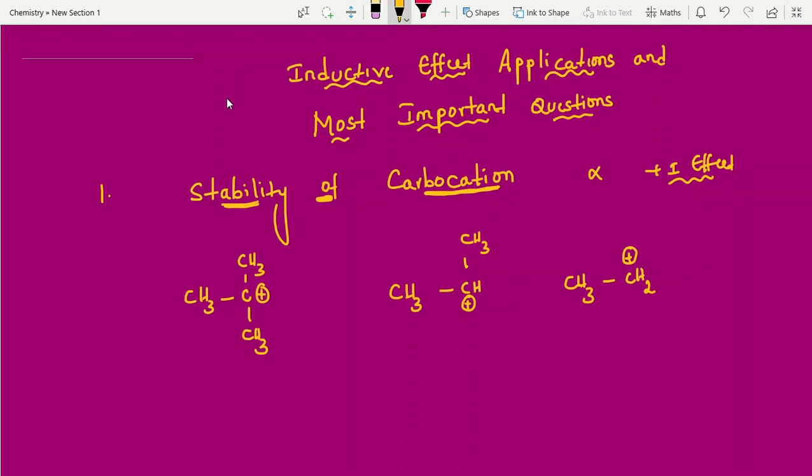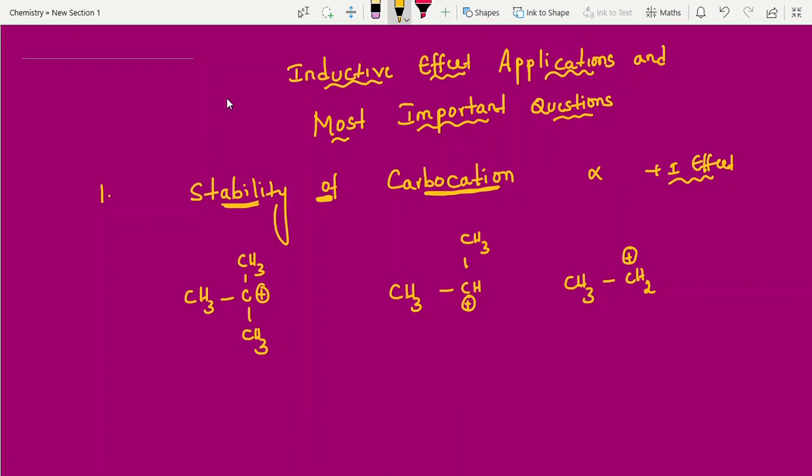Hi students, in this session I am going to discuss inductive effect applications and most important questions. In the previous video I had explained the concept very clearly: strong electron withdrawing groups, moderate electron withdrawing groups, releasing groups, and some easy tricks also I have uploaded. Who are watching this video first time, please go through that video and come back. In this video I am giving a continuation, like application questions and previous year questions, how they are asking based on this concept I am making.